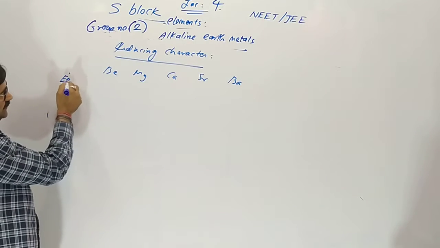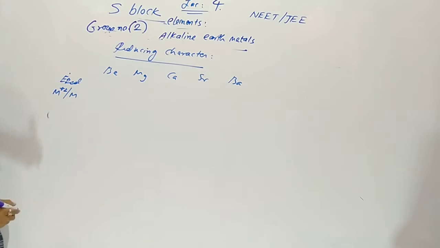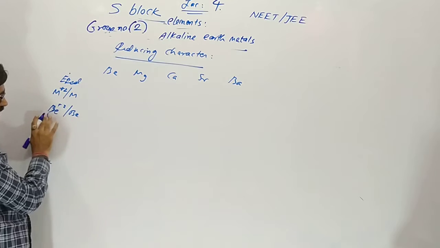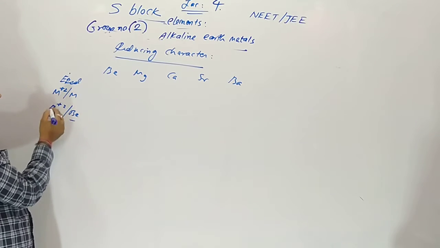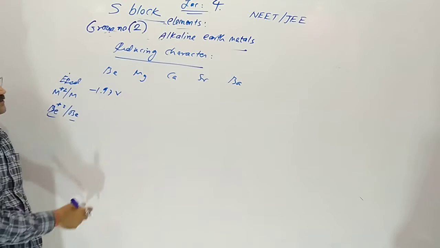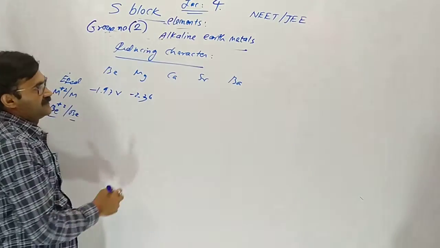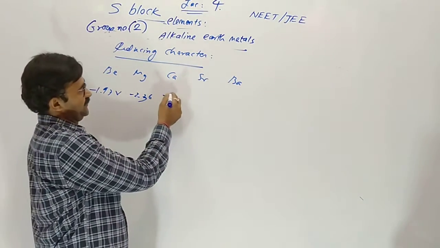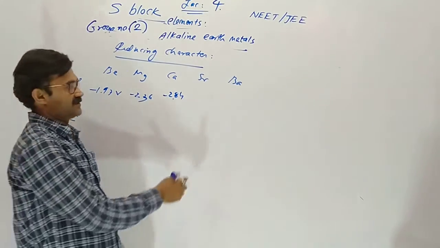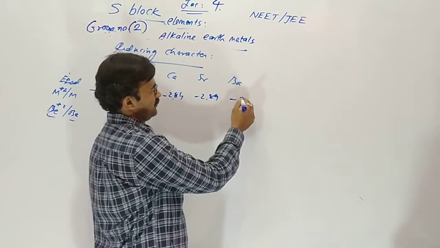Reduction potential value means M+2 gains 2 electrons to form M. So it means beryllium+2 converts into beryllium, gaining 2 electrons. Reduction potential value is minus 1.97 volt. In magnesium we know it is minus 2.36. In calcium it is minus 2.84. In strontium it is minus 2.89. In barium it is minus 2.92 volt.